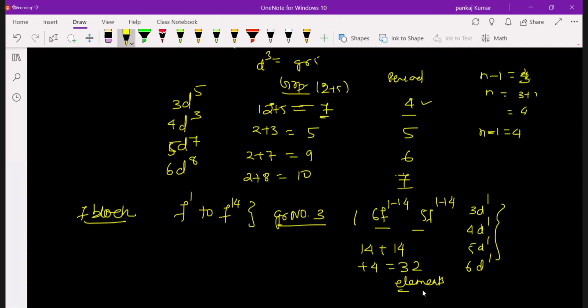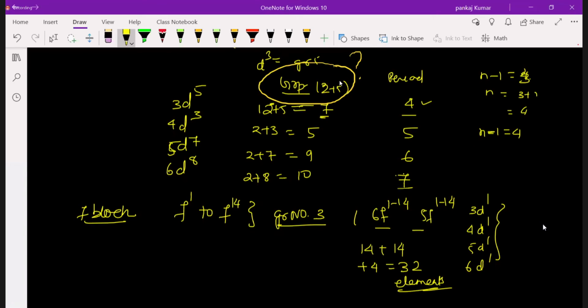Understood now? How many elements are present in group number 3? 32. It's a very high number. In the 6th period, 32 elements. In the 7th period, 32 elements. And group number 3 also has 32 elements. No other group has such a big number. Only group 3 has the biggest number. Right? Now let us see.